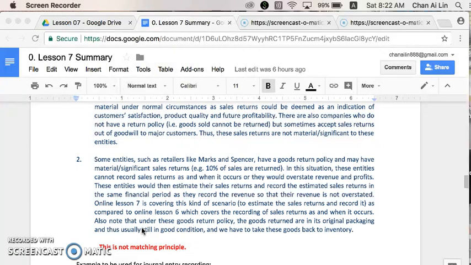Now, so lesson 7 is covering this kind of sales return: to estimate the sales return, record it to the allowance account, and then after that, what do we do when the actual sales return comes back? Okay, so there's a difference between lesson 7 and lesson 6 sales return. Note that under these goods return policies, the goods returned are usually in their original packaging and therefore still in good condition. Therefore, we have to take these goods back to inventory.